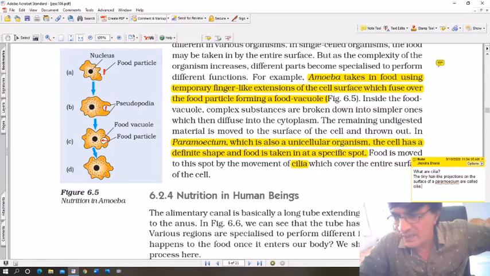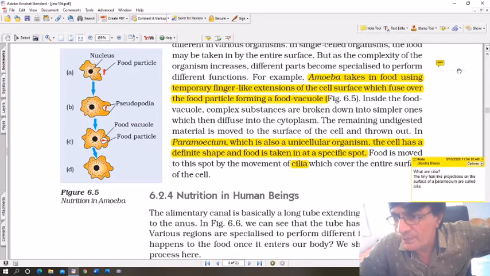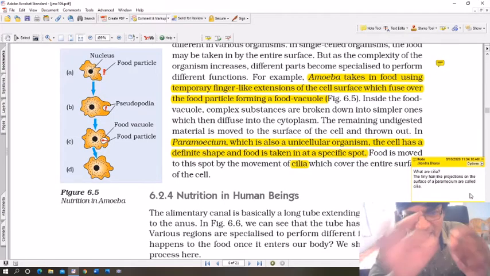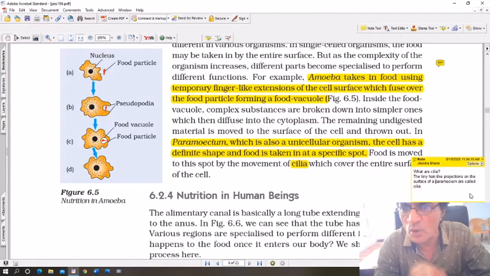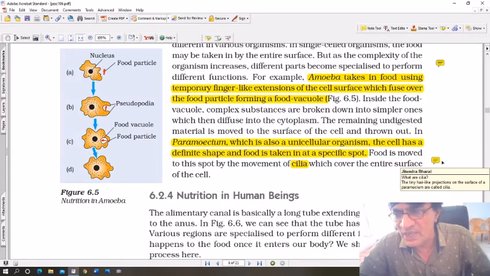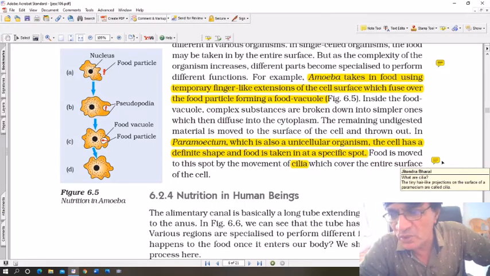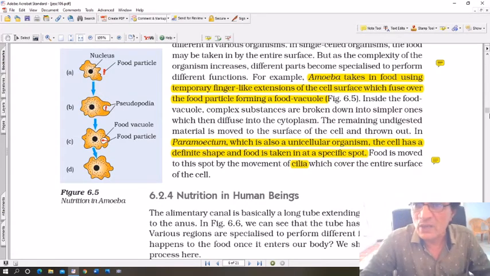Okay, the tiny hair-like projections on the surface of a paramecium are called cilia. Tiny hair-like, just like we got human hair. It's very small hair on the surface of the skin. That is called cilia. So, what are cilia? The tiny hair-like projections on the surface of a paramecium are called cilia. That helps to trap the food particles and then take it in. That is how it occurs.